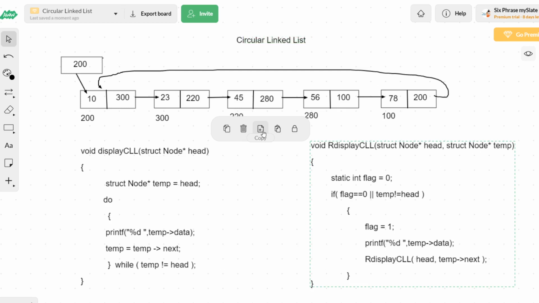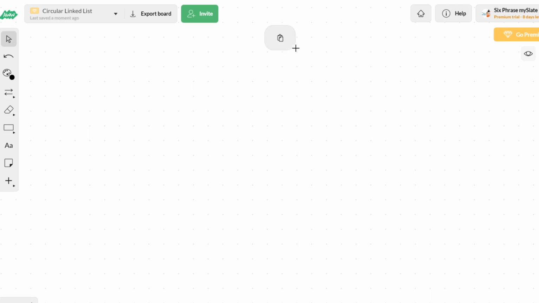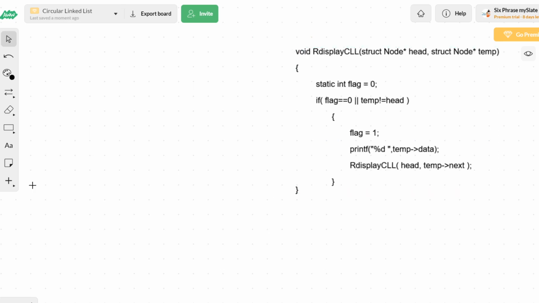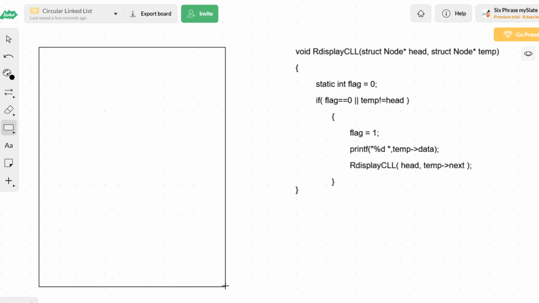Let us trace it with the help of main memory. So I'll take that recursive code, and now let me take main memory, and then we will trace it. This is main memory, and main memory has three parts: the topmost part, the middle part, and the bottom part.